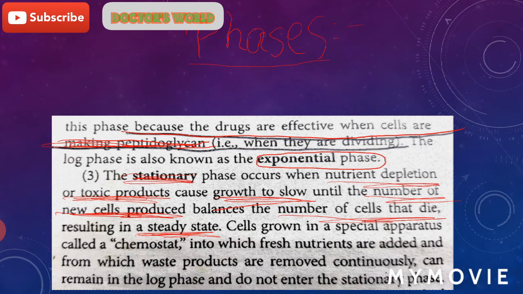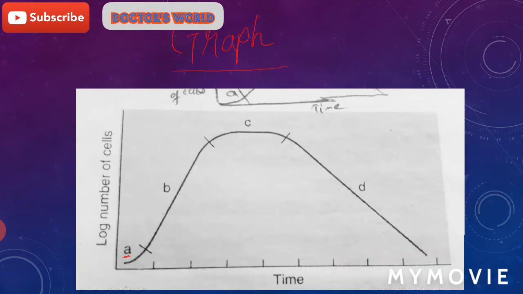The cells can be grown in a special apparatus, that is a chemostat, in which fresh nutrients are added and waste products are removed continuously. Log phase can be maintained for a longer time, and the stationary phase does not occur. This is about the stationary phase.